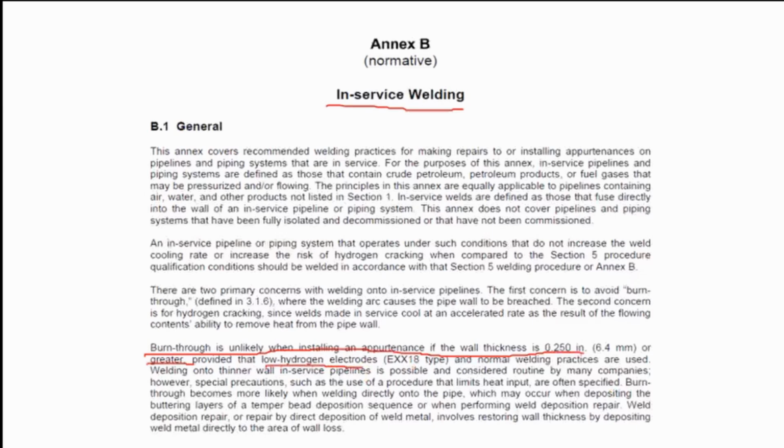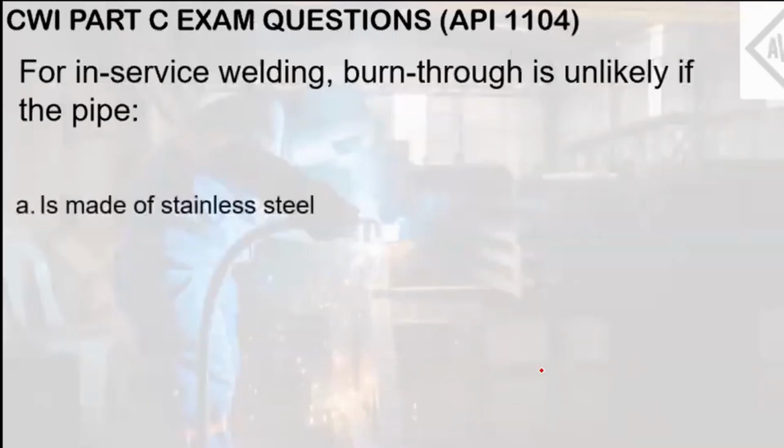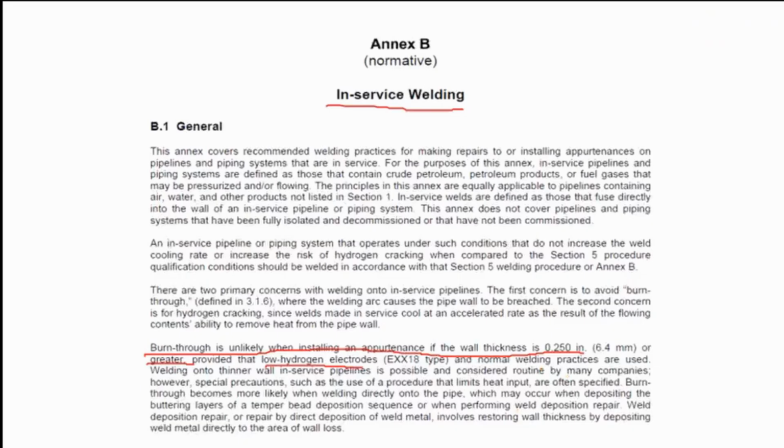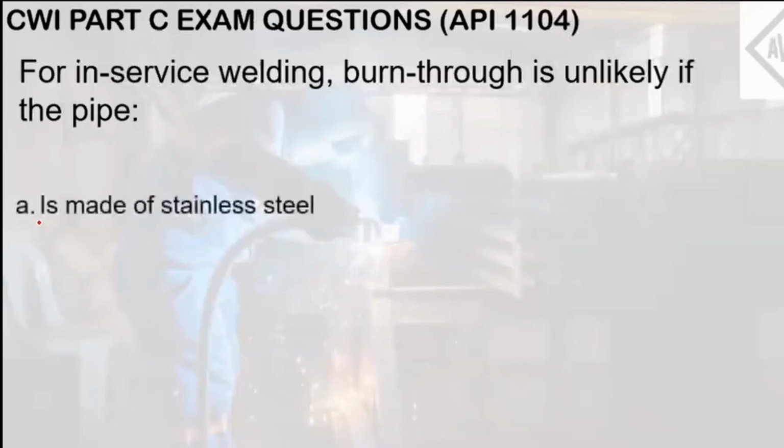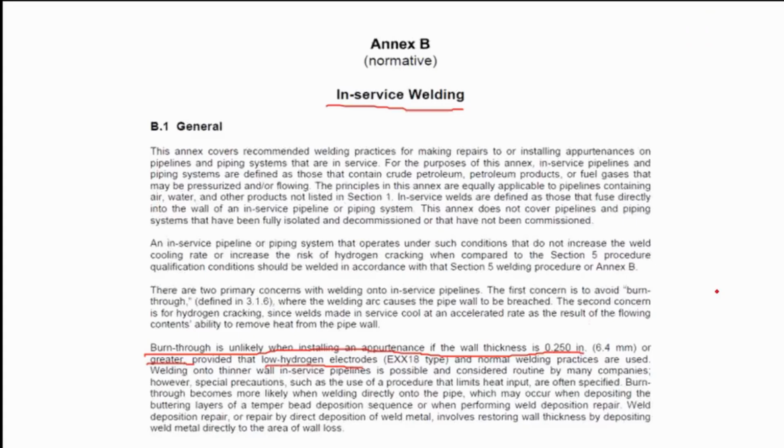From the choices, you can rule out letter A because, stating the material only without information on the heat input and the pipe thickness, it cannot be a definitive answer. Letter C, pipes pressurized to at least 15 psi: whatever the operating pressure of the pipe, it does not affect burn-through, so you can rule that out.